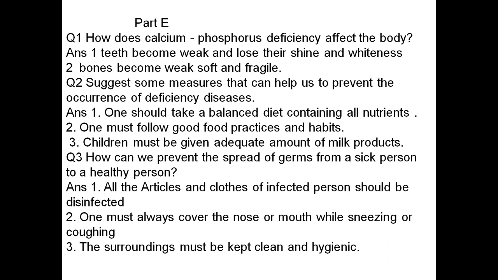First question: How does calcium phosphorus deficiency affect the body? Answer: Teeth become weak and lose their shine and whiteness. Second point: bones become weak, soft and fragile. Question number 2: Suggest some measures that can help us prevent the occurrence of deficiency diseases. Answer: One should take a balanced diet containing all nutrients. One must follow good food practices and habits. And third point: children must be given an adequate amount of milk products.